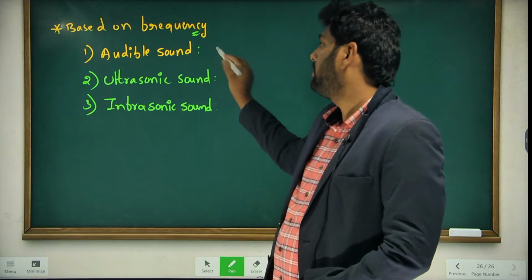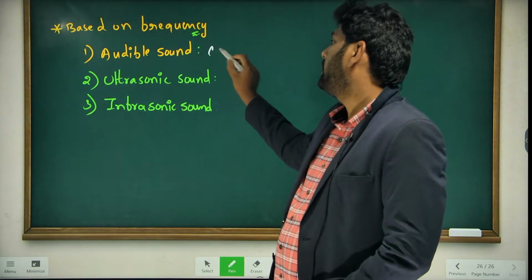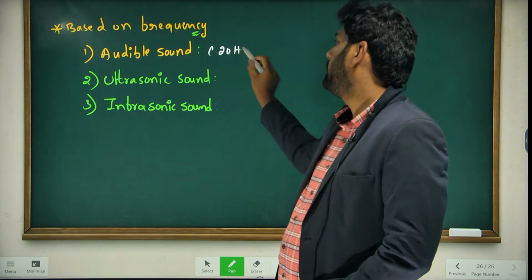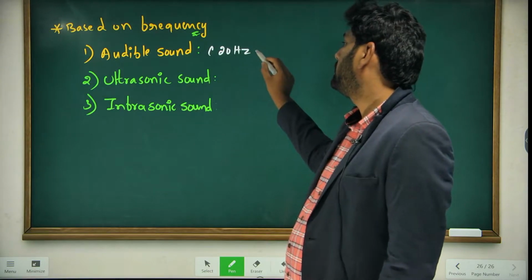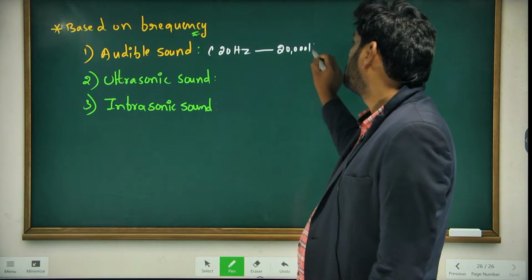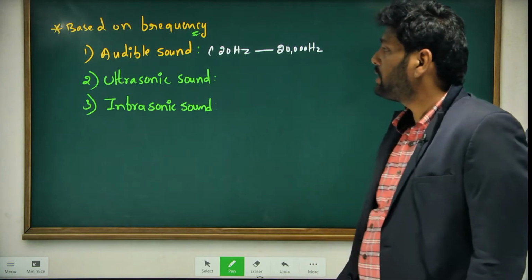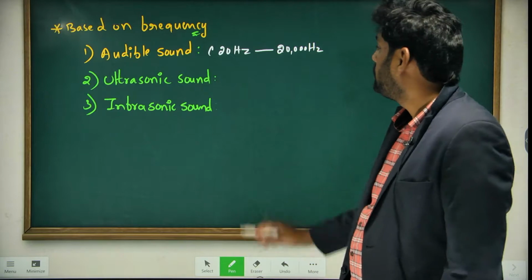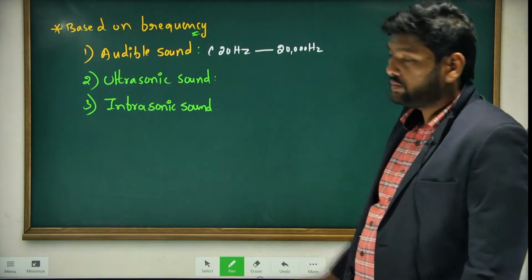The range of audible frequency is 20 hertz to 20,000 hertz.